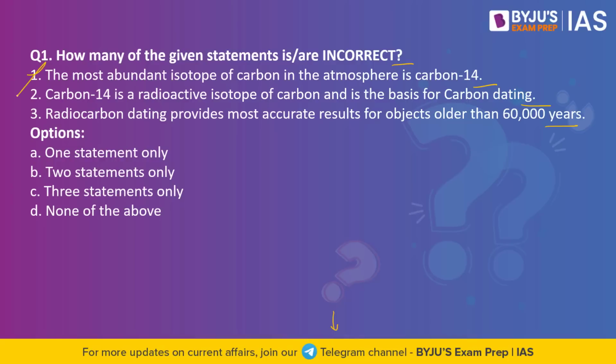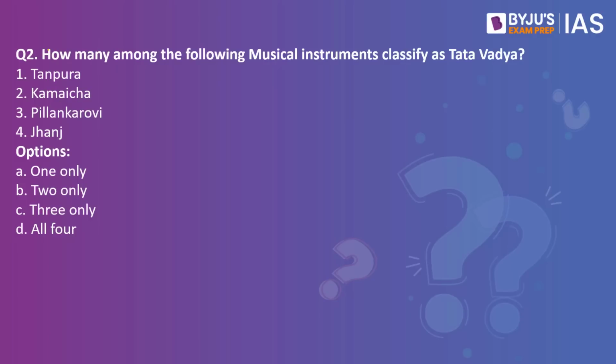Statement number 1 here is incorrect because it is carbon 12 that is most abundant in the atmosphere. Statement number 2 is correct. Statement number 3 here is incorrect because when the object is older than 60,000 years, the amount of carbon 14 in it becomes almost negligible or undetectable. So the right answer to our question would be option B, 2 statements only, because the question is asking us for incorrect statements. Moving on to question number 2.